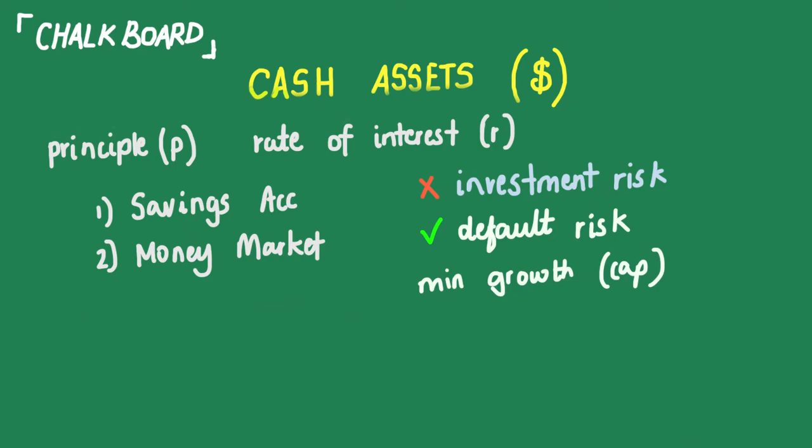Now, when we're looking at money market instruments, they're similar to the way savings account functions. Money market instruments tend to have different types.